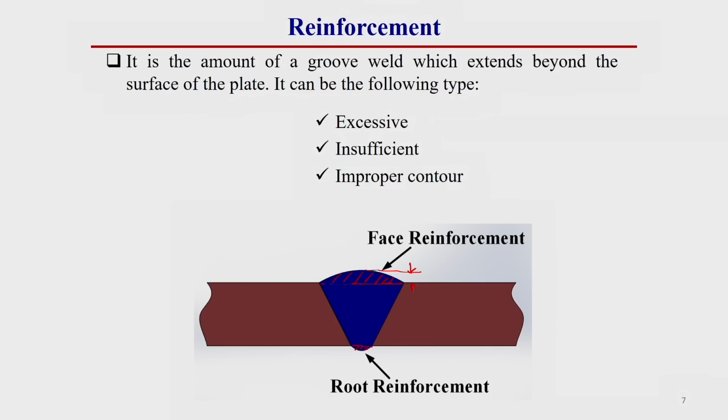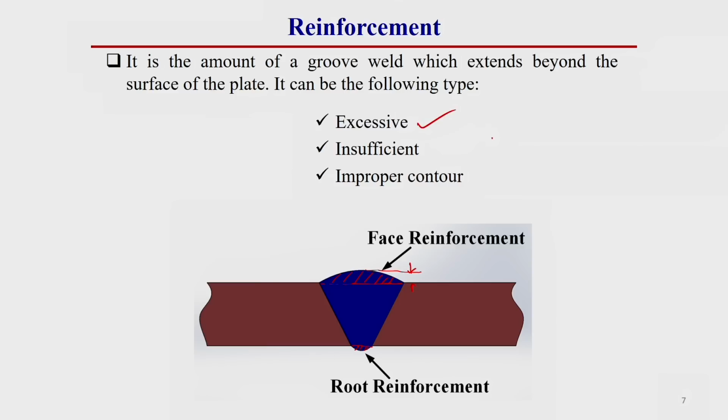But there is some standard top reinforcement as well as root reinforcement or bottom reinforcement. That is generally required for strength purposes of the welded joint. That is why this reinforcement is an amount of groove weld. So, we can state that this reinforcement is an amount of groove weld which extends beyond the surface of the plate. This reinforcement can be categorized into three different categories.